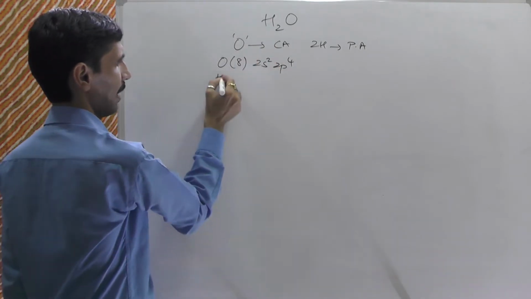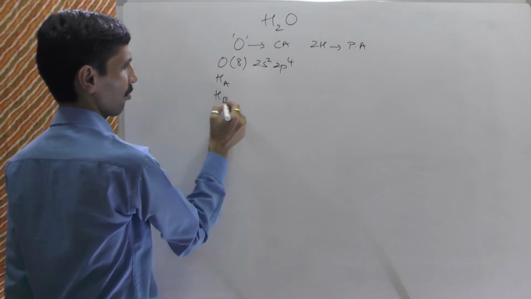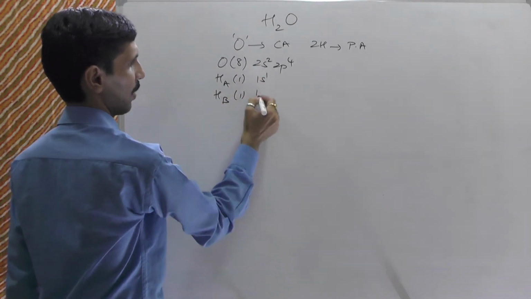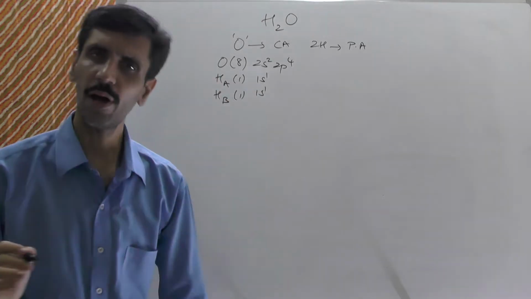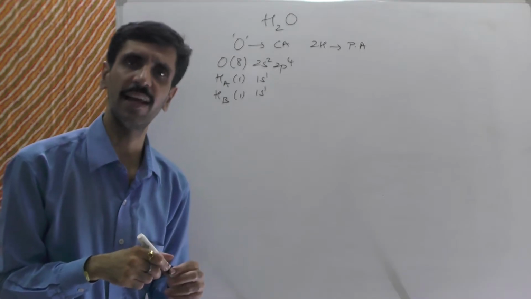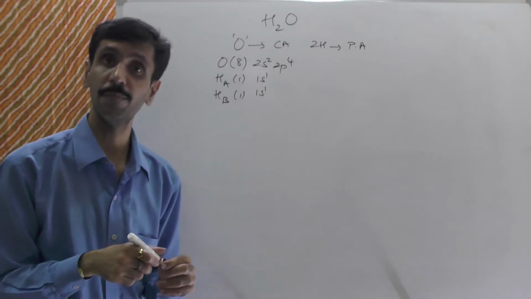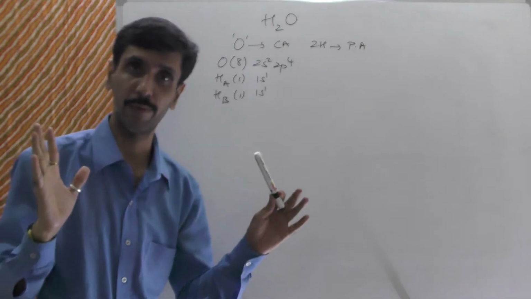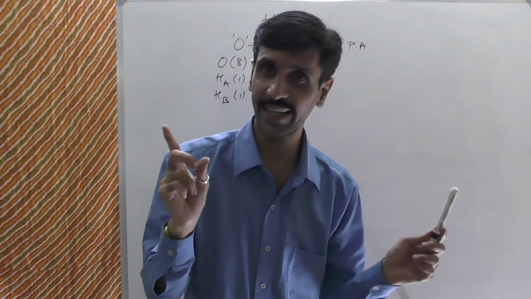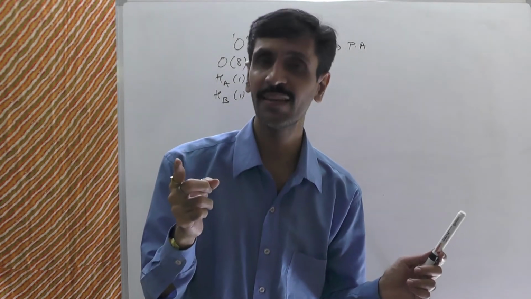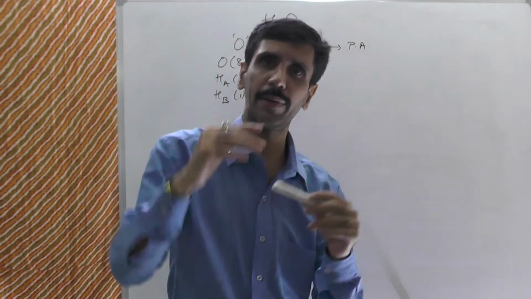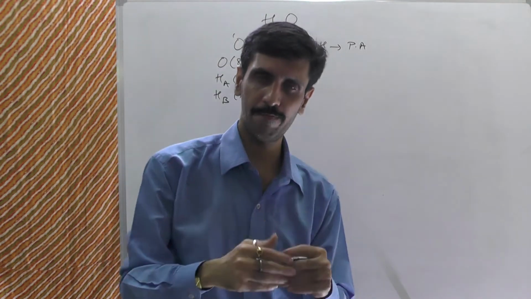As far as hydrogen is concerned, let us consider the hydrogens as Ha and Hb. Atomic number is 1, so it's very easy. It is 1s1 and 1s1. So this is the electronic configuration of the central atom as well as the surrounding atoms. Now, we want to talk about molecular orbital formation, but is molecular orbital formation direct? No, you know this. First the group orbital will form, and after the group orbital the molecular orbital will form, so we have to go stage-wise.